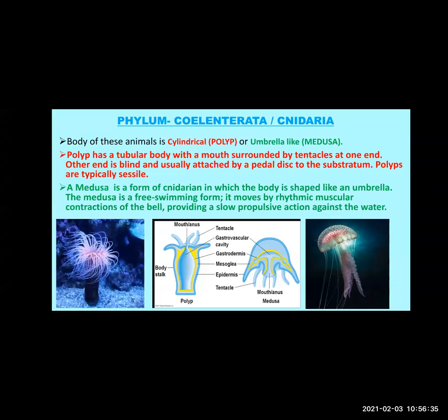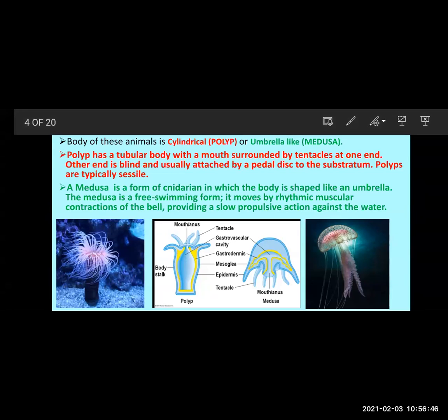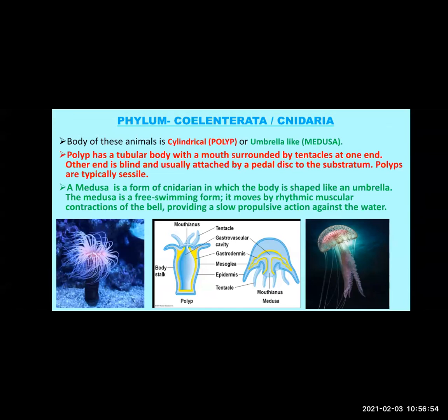Whereas the medusa form is umbrella-like with tentacles hanging downwards. And because of rhythmic muscular contractions, the medusa swims freely in water. Okay, this was the first characteristic.